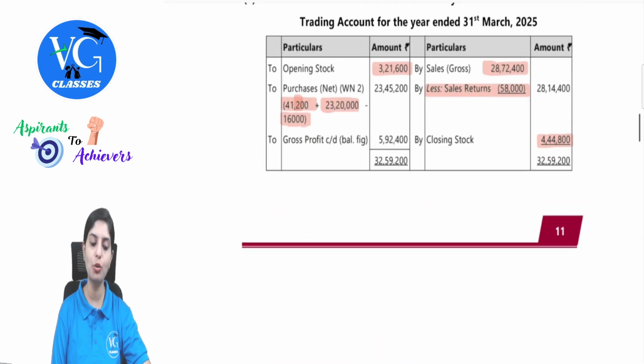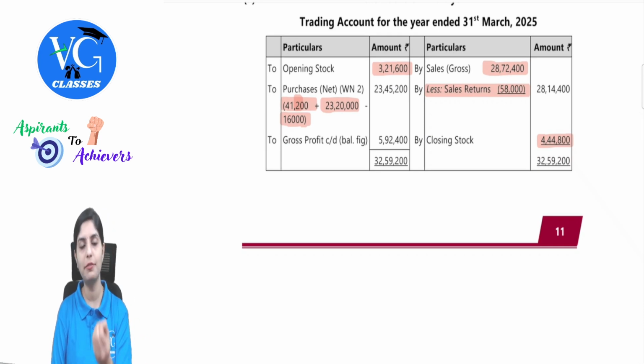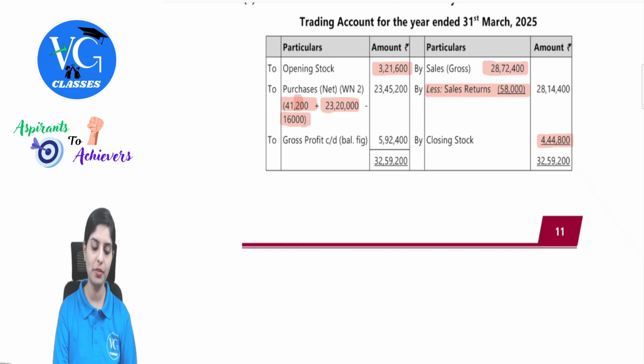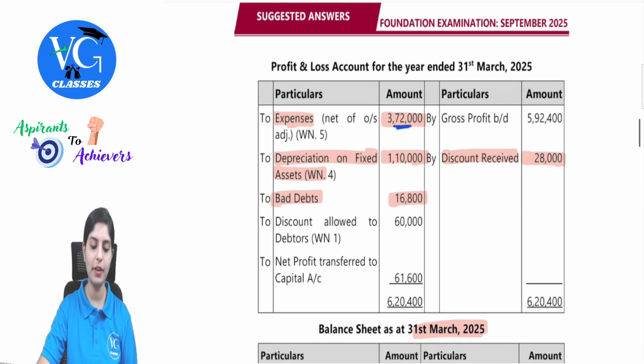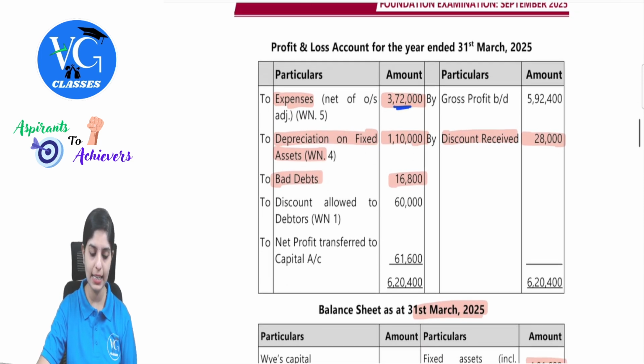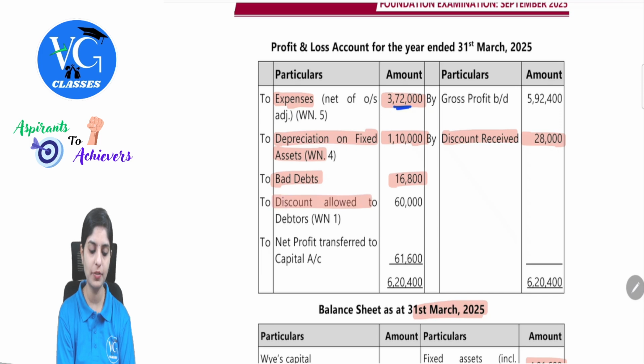Now we will just have to close the account. See, opening stock was entered, purchases, net we have taken, cash purchase, credit purchase minus returns. Then sales, we have taken total sales minus any returns. Then closing stock was given. So we will find out the gross profit. Take the balance to the profit and loss account. We have entered all the expenses and income. This discount allowed to debtors, we found out how it has been arrived. So we get net profit as 61,600.